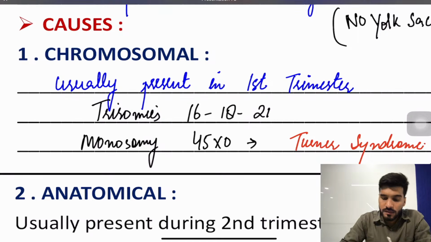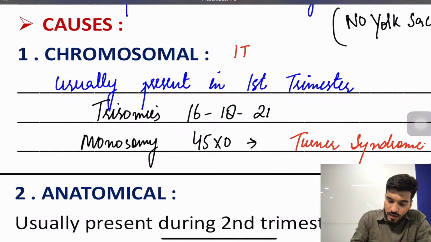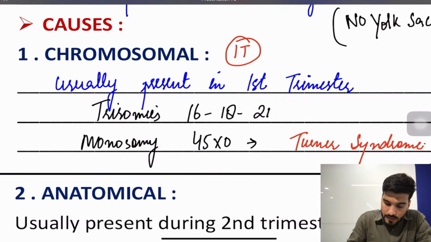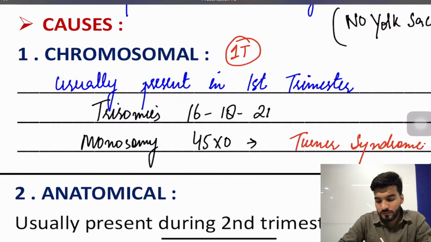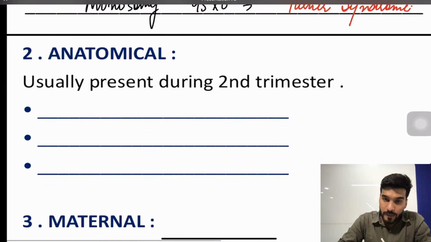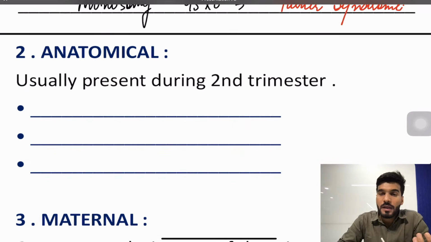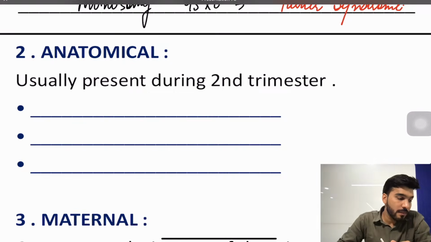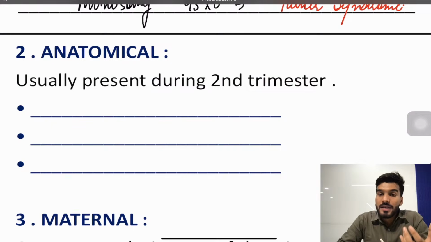Usually in which trimester? They are usually seen in the first trimester. Now anatomical cause, something wrong with the anatomy, something wrong with the uterus. All the genital structures of the female are coming from which duct? Tell me in the comment section. They are coming from the Mullerian duct. So any Mullerian duct defect will lead to second trimester abortion.